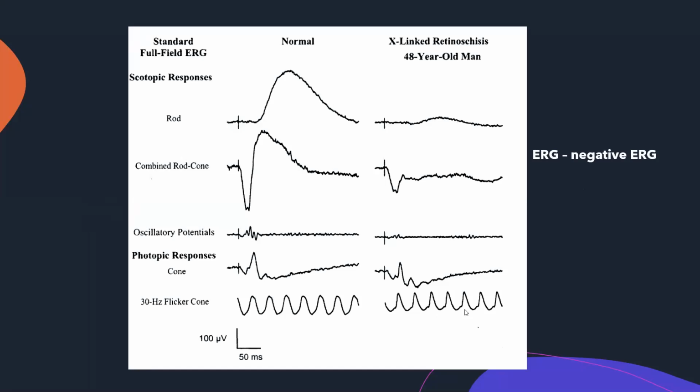One of the most diagnostic features, or rather assisting features, in diagnosing X-linked retinoschisis is the fact that a negative ERG is seen, right? So here, if you can see, this is a regular A wave and this is a B wave, right? But here we see that the A wave is kind of normal, but the B wave has flattened out. So the B by A ratio, which is generally spoken of, has reduced. And this is called characteristically electronegative ERG. And this is seen in inner retinal pathologies like X-linked retinoschisis.